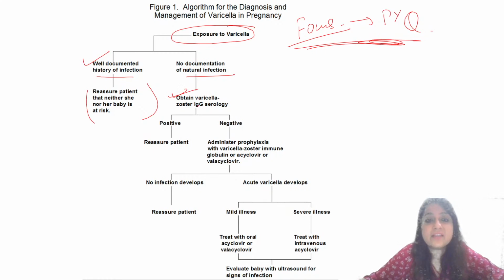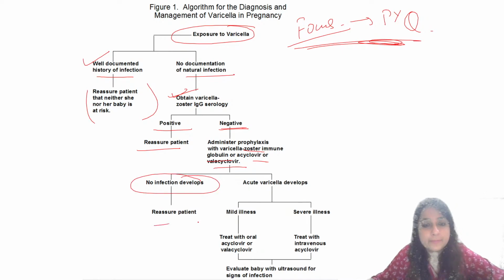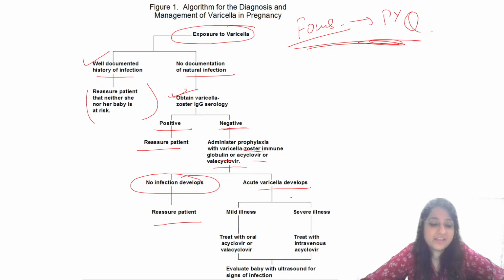You have to obtain the varicella zoster IgG serology. If IgG is positive, it means past infection, so antibodies are there, reassure the patient. But if it is negative, if there are no IgG antibodies, you have to give prophylactic immunoglobulin or acyclovir or valacyclovir. If no infections develop, good. But if acute varicella develops, if it's a mild illness, treat with oral acyclovir or valacyclovir. But if it's severe illness, you have to treat with IV acyclovir.